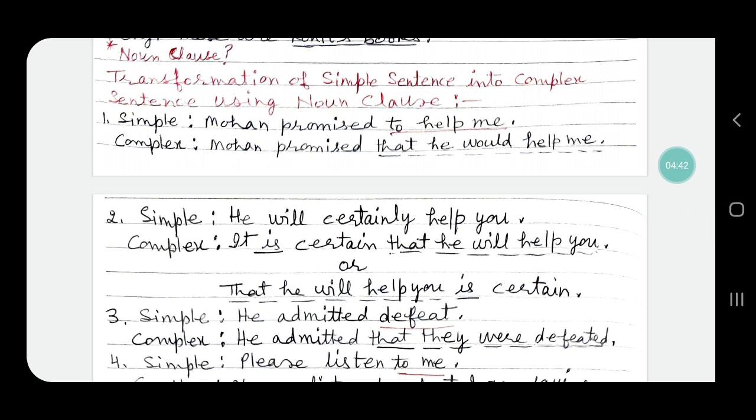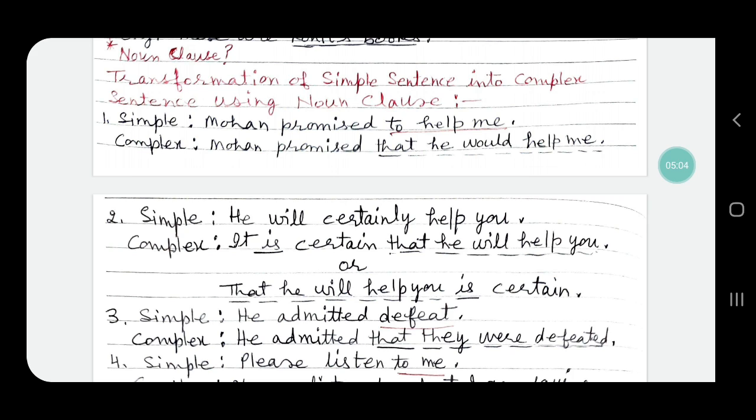Now, transformation of simple sentence into complex sentence using noun clause. Simple sentence is Mohan promised to help me. Now we have to change to help me into a full clause, and that also a noun clause.